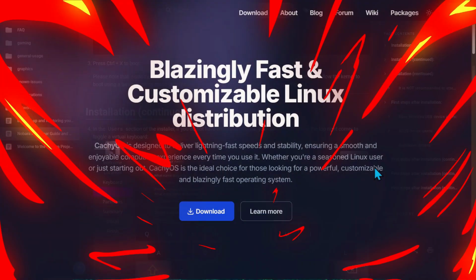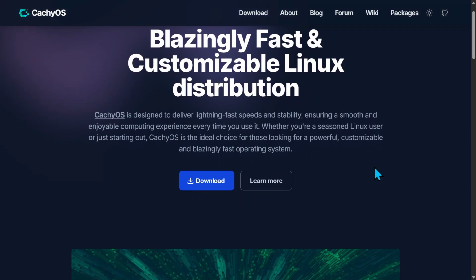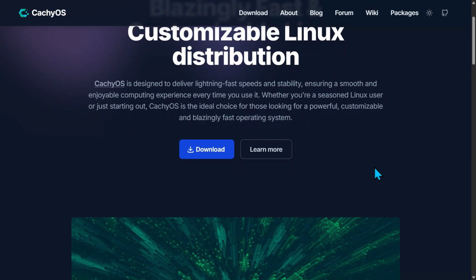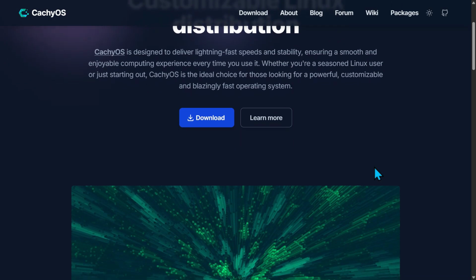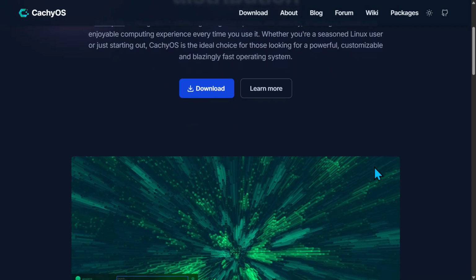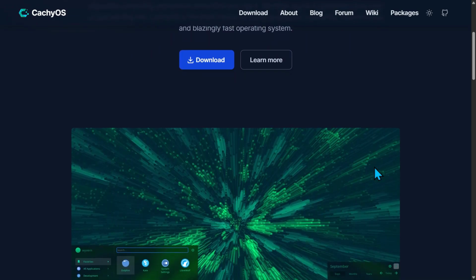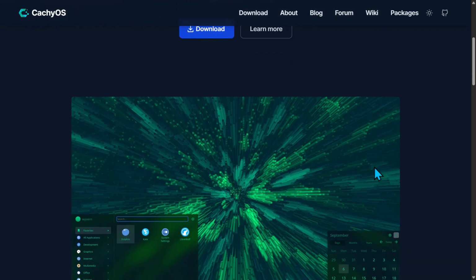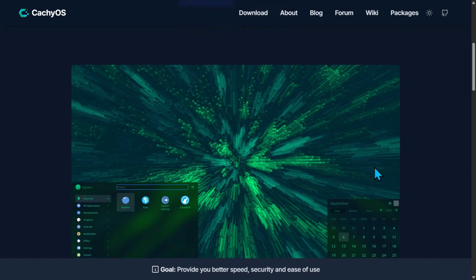On the other hand, Cachy is built with a much more technical approach. Based on Arch Linux, it focuses on performance tuning and efficiency for those who want maximum responsiveness and speed. The developers behind Cachy focus on squeezing out the maximum performance from your system. With performance-optimized kernels, support for multiple schedulers, and pre-built binaries optimized for different CPU architectures, this distribution is designed to ensure that your system performs as efficiently as possible.